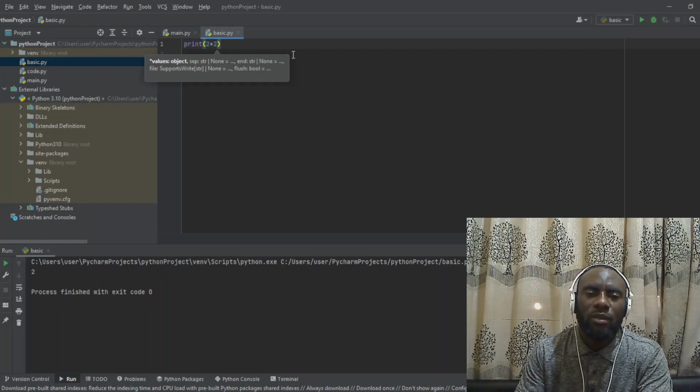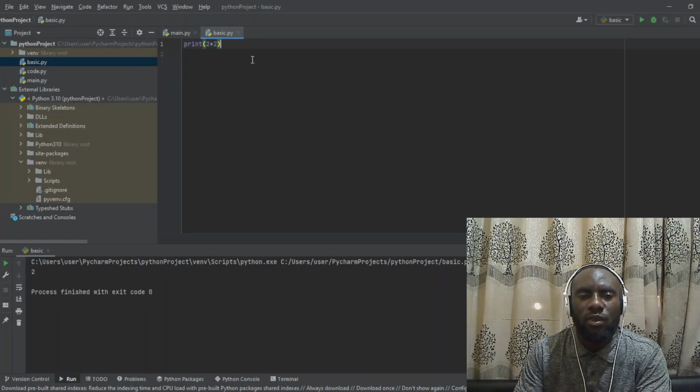So now let's run the program and see how the output looks. We'll just click on run. When I click on run, you can see we have 4. This 4 is the output of 2 plus 2. So that is how easy Python is. We have the print, then we have the 2 plus 2 inside. That is the first example.